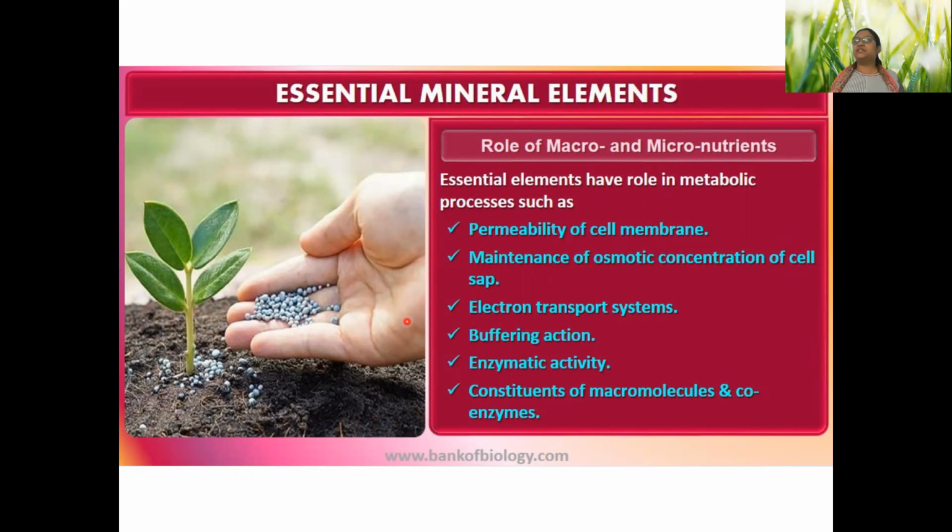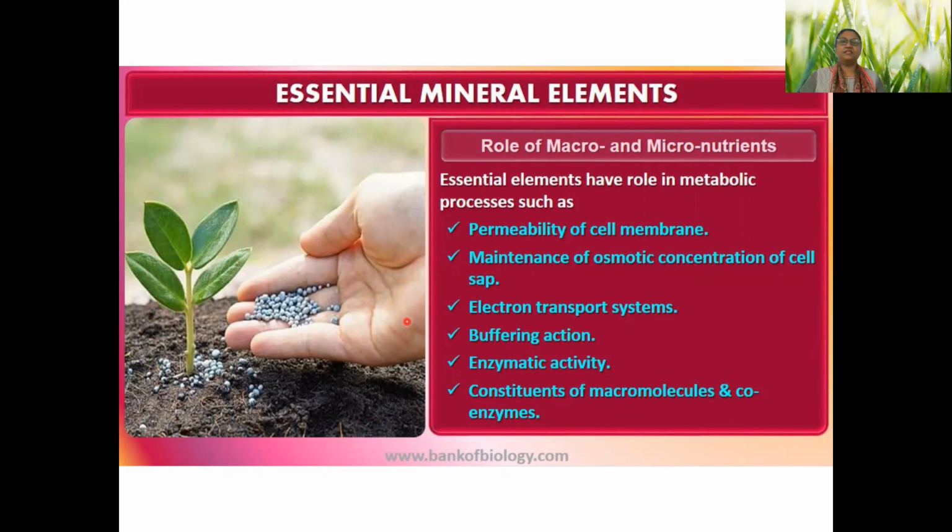If there is an increase in pH, they will also release some ions so that pH goes back to the one which was there. Understood? So they will always make sure that it is maintained. That buffering action is possible by ions. And ions are what? Elements only, no?